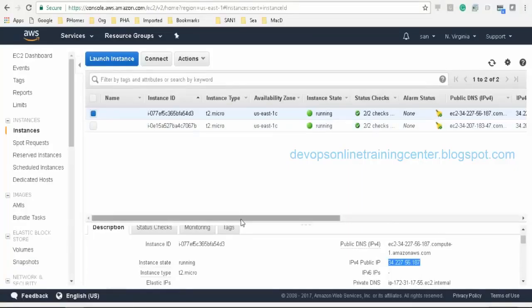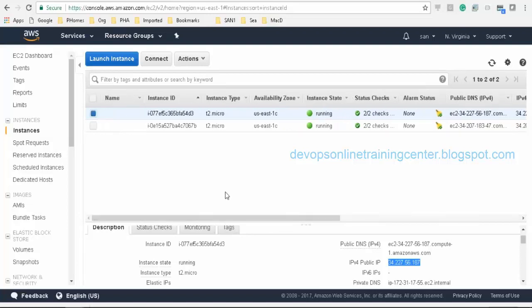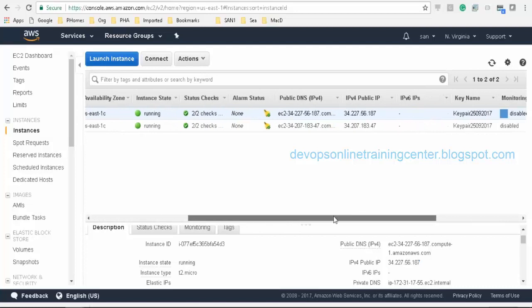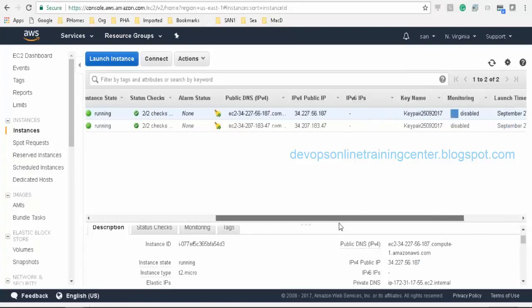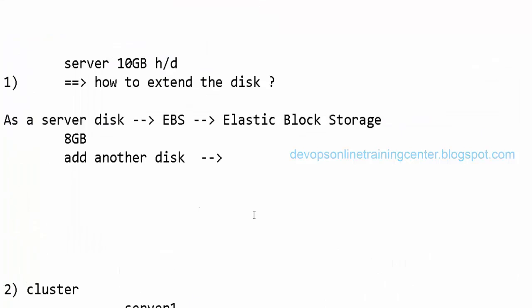So how do we allow the incoming traffic? By adding a port, yes. Adding a new port, changing the security group settings.